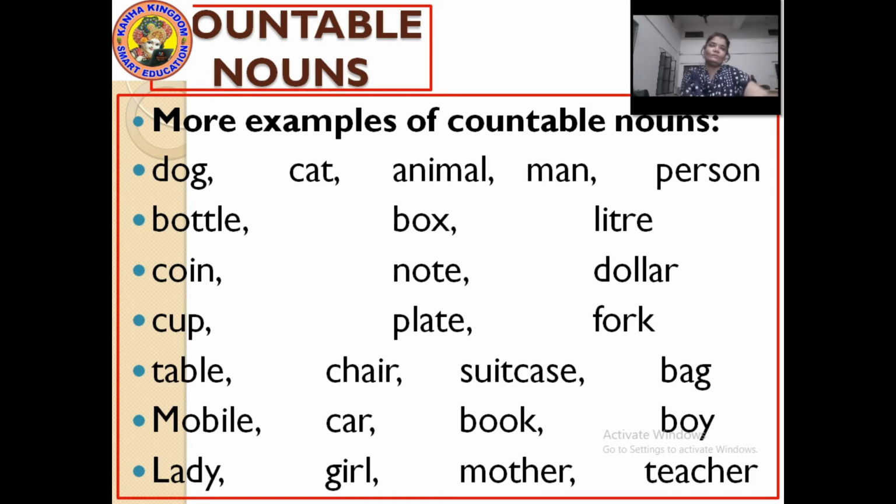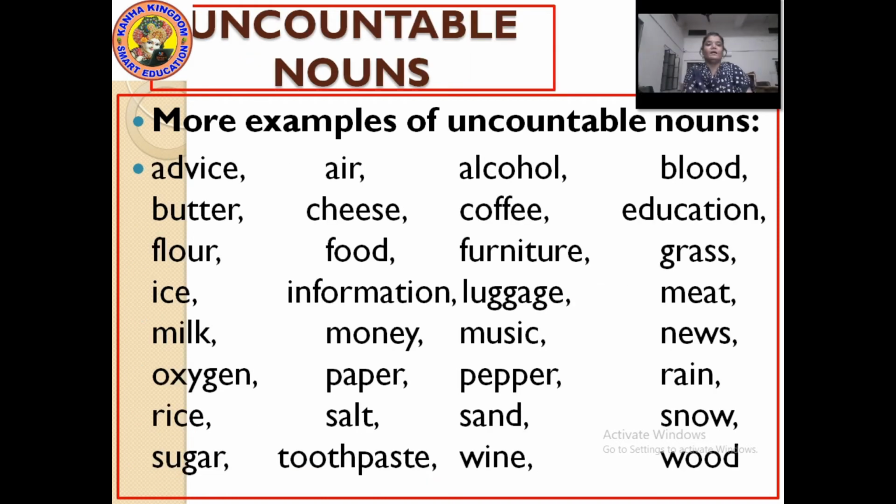Moving to the uncountable noun, let's see some examples now. Uncountable nouns can be anything.